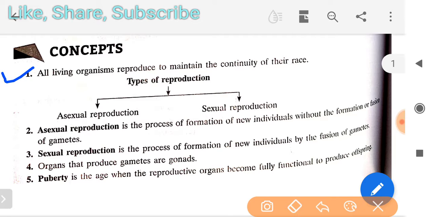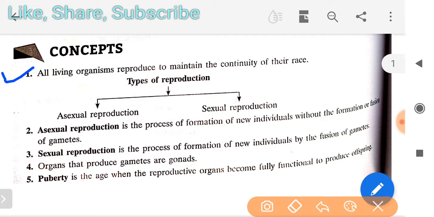As you know, you have continuously been reading about the process of reproduction and the definition of reproduction in your lower grade classes also. Mainly, the purpose of reproduction is to maintain the continuity of a species.